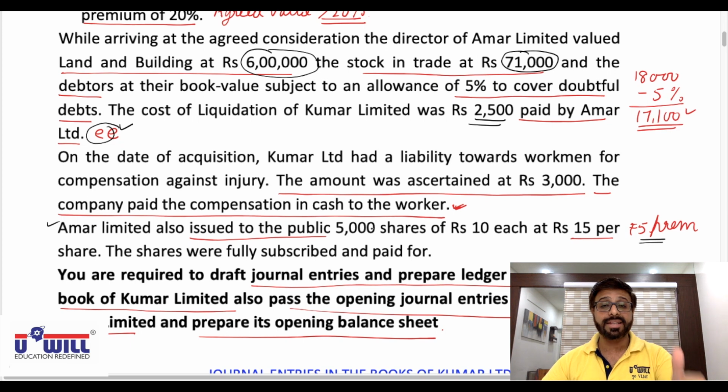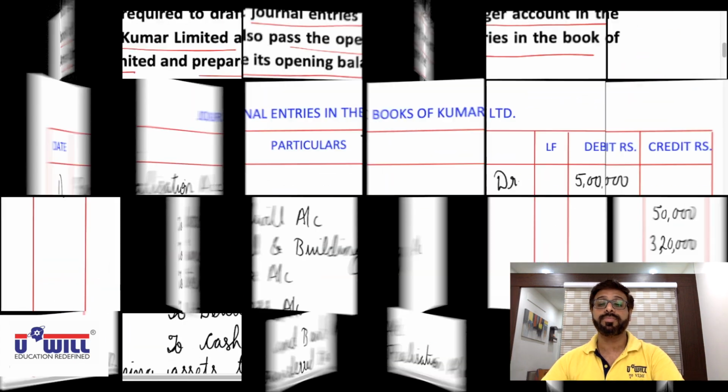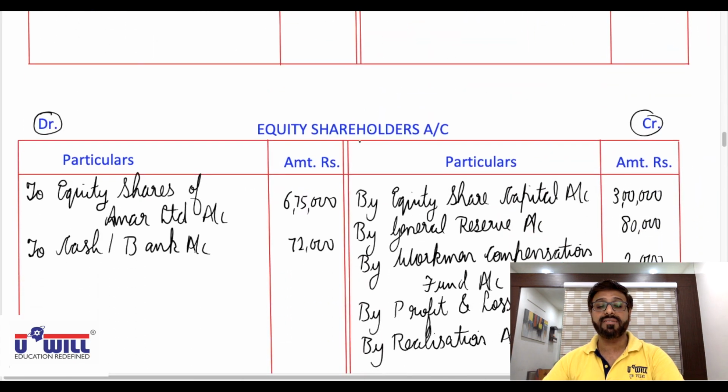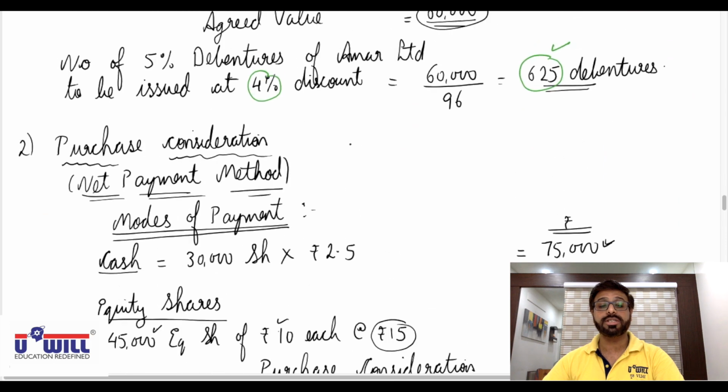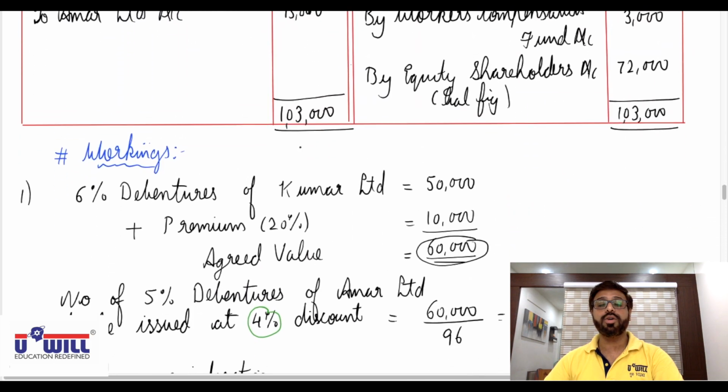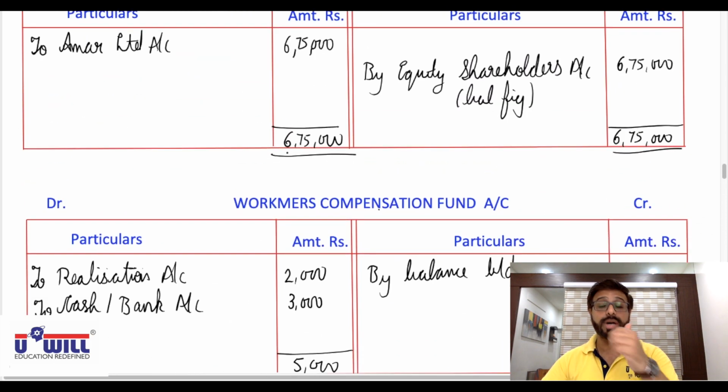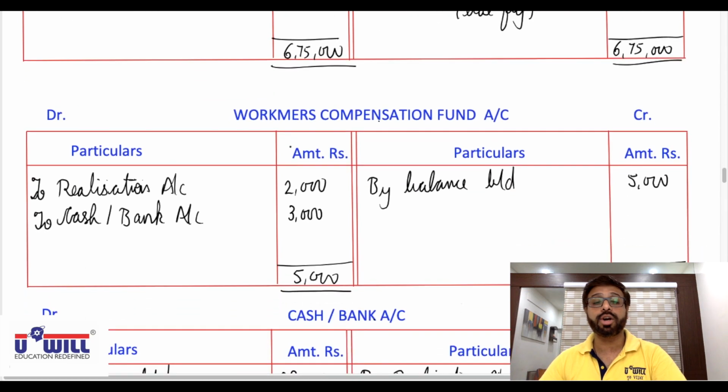All of you try the things on your own, working by working. Then you play the video and verify whether you got it correct or not. So the first working all of you should have done is for debentures. All of you put the video on pause and do the debentures working on your own, and then play the video and verify whether you got it correct or not.